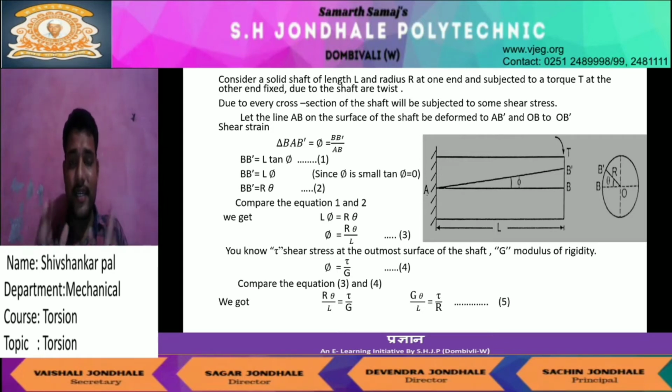Stress is equal to strain into modulus of elasticity, meaning here the modulus of rigidity. So this phi is equal to tau by G. I put the value of phi in the place of shear strain, and tau by G acts the same. But in this equation I will replace G with R, then I will write the equation G theta by L equal to tau by R.